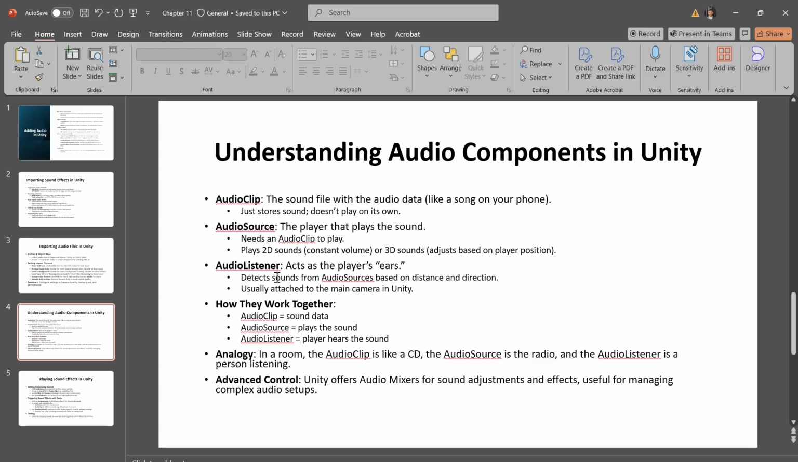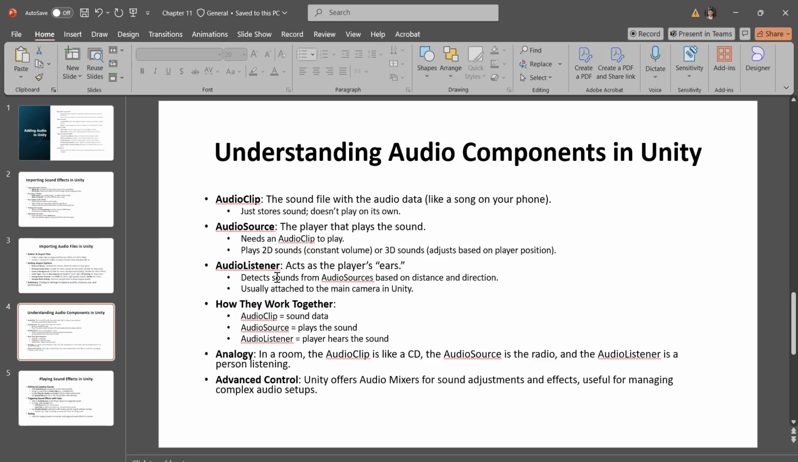So to set up sounds in Unity, you basically just import audio files into Unity as audio clips and attach audio source components to the objects that should produce sound, like a car for engine sounds or a door for a door sound when it opens. The main camera should have an audio listener, so the sounds change depending on the player's location.